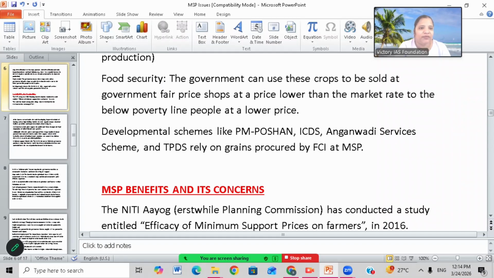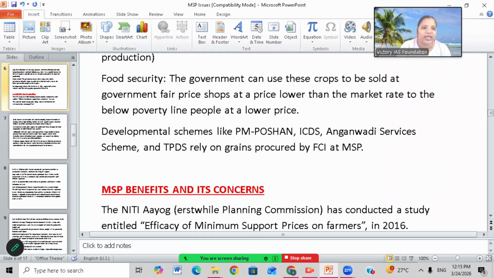Because they have to provide some food under the food security mission to BPL families every day. For that, the government has to invest. So from that investment, the government can save if they give the MSP-priced crops to BPL families. Development schemes like PM Poshan, ICDS, Anganwadi Services Scheme, TPDS rely on grains procured by FCI at MSP.